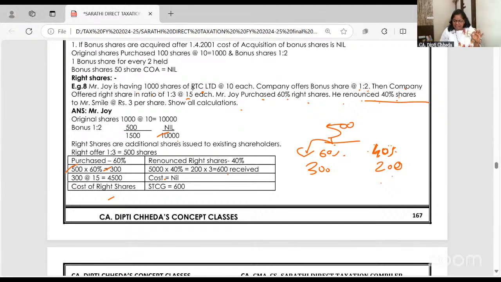1,000 shares I had. I was offered 1 bonus share for 2. Now I have 1,500 shares for 10,000 because cost of bonus shares is nil. Company offered right shares in the ratio of 1:3.